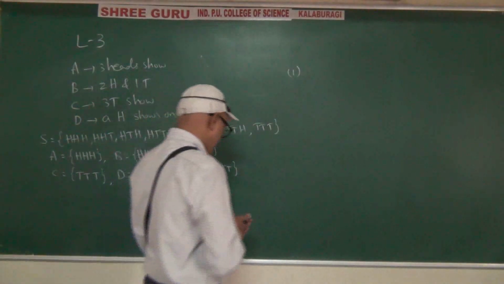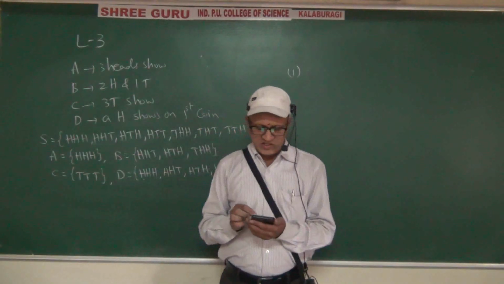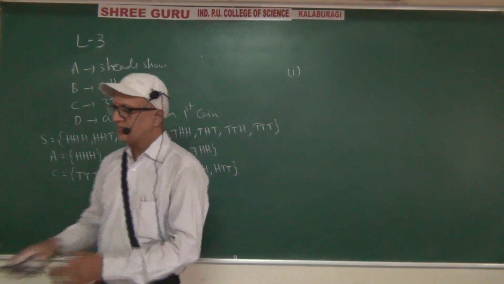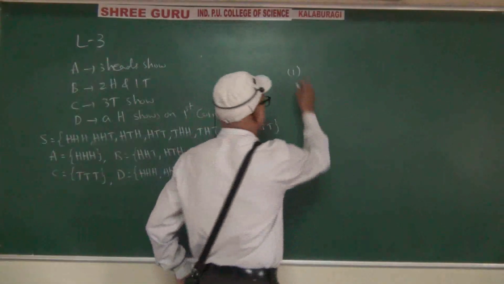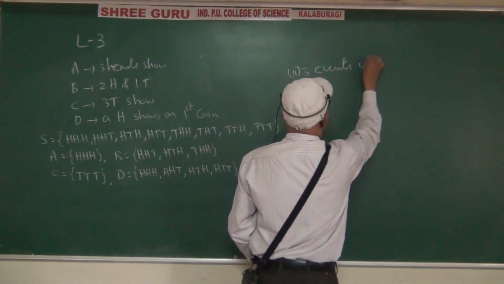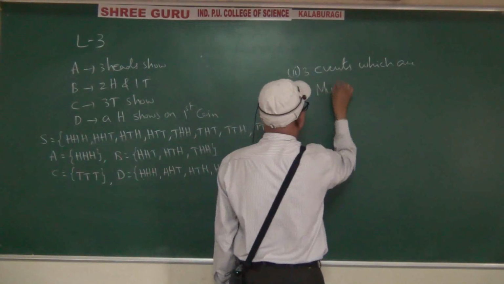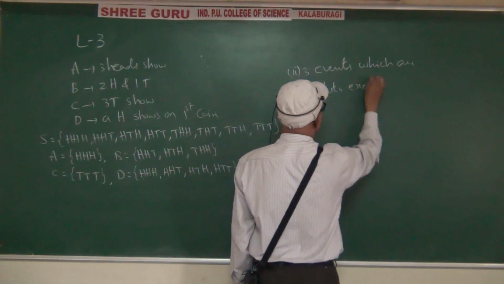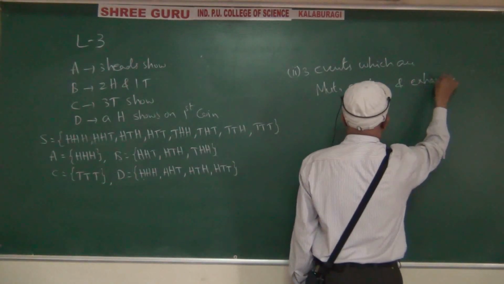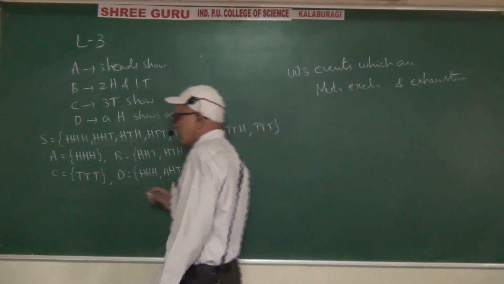Now the second sub question: 3 events which are mutually exclusive and exhaustive. 3 events should be there.